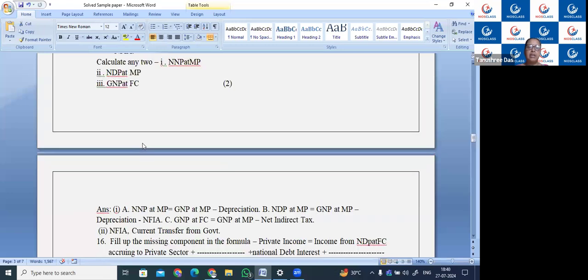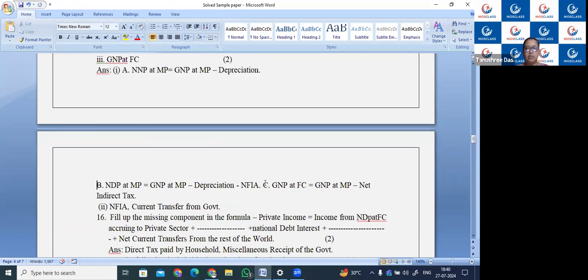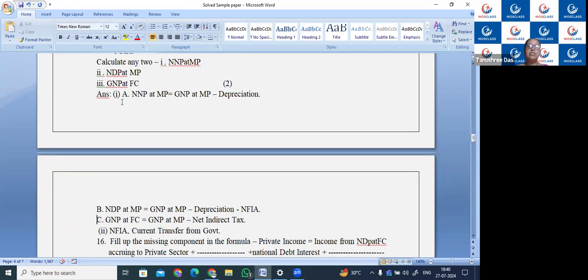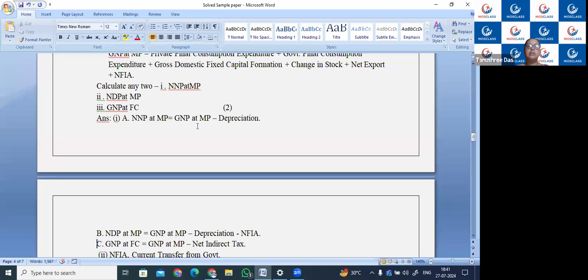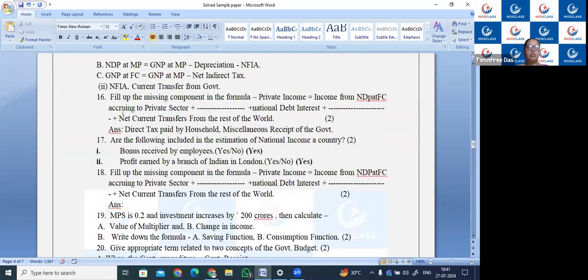Second is GNP at FC, you can see GNP at FC is GNP at MP minus indirect taxes. Next is NDP at MP. NDP at MP is equal to GNP at MP minus depreciation minus NFIA. And first, NNP at MP, that is GNP at MP minus depreciation. These are the formulas for calculating these things. Now, NFIA and current transfer are not required.